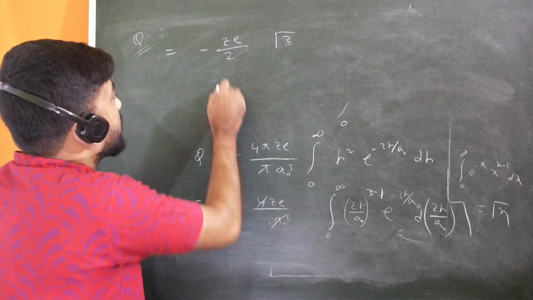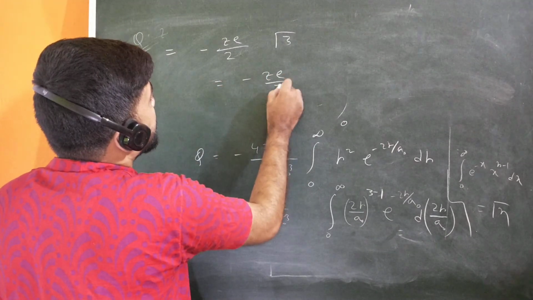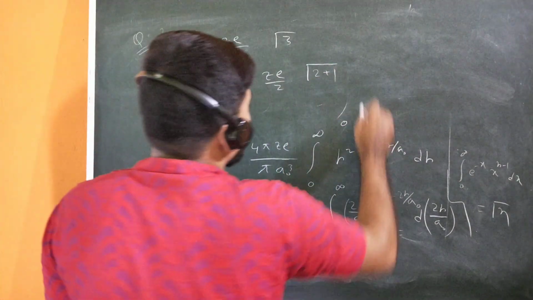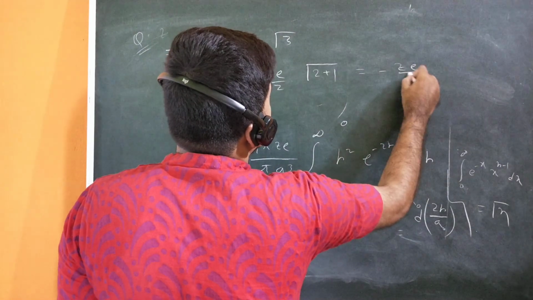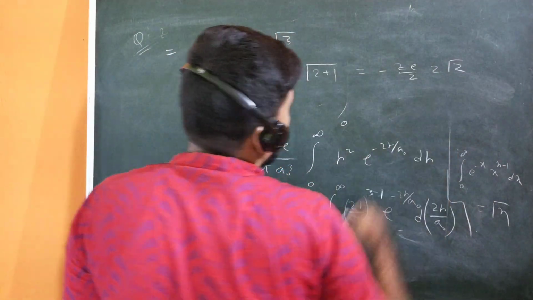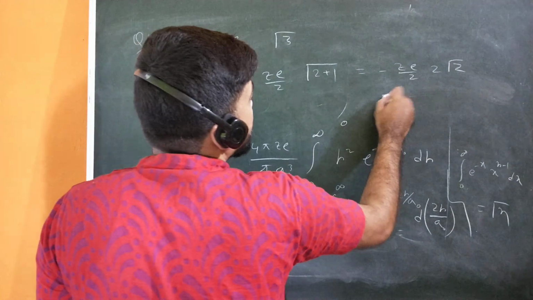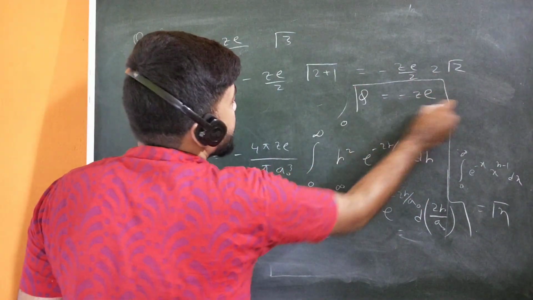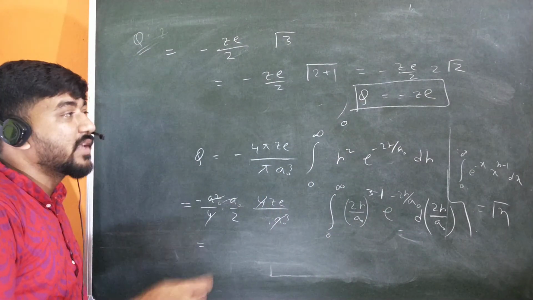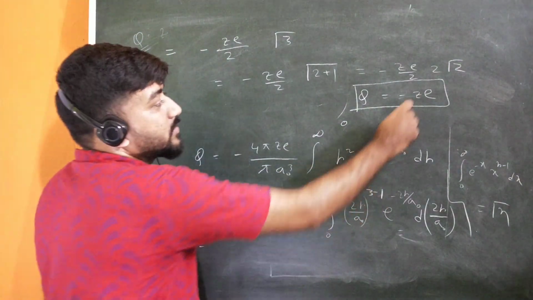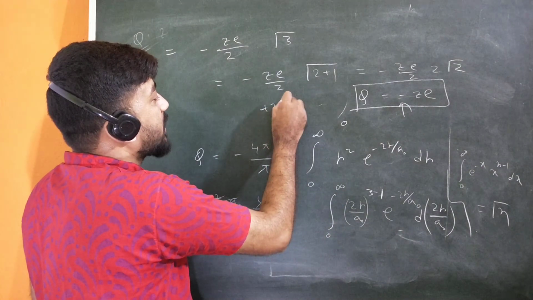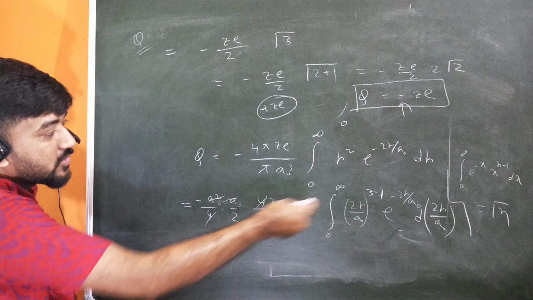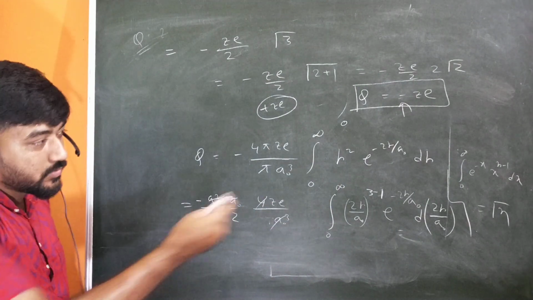Okay, and what will be gamma 3? You know that gamma 3 is gamma of 2 plus 1, and gamma n plus 1 is n gamma n, so it will be minus jd upon 2 into 2 gamma 2, and this gamma 2 is 1, so this 2 will be cancelled out, and this is minus jd, so the total charge q will be minus jd. And as you expected, because it is said that this is an electron cloud, we have to get this minus jd charge, because the nucleus has charge plus jd, so the electron cloud has charge minus jd. So this integration you have to do in a different way, we can do the gamma integration.